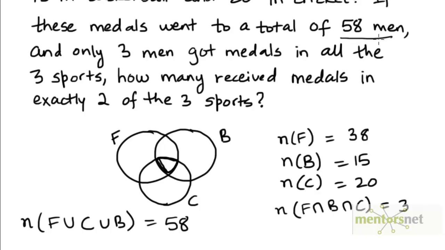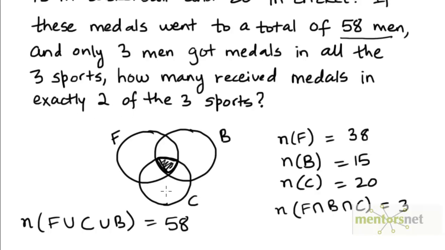So 58 men are receiving medals. Among them, 38 are receiving medals in football, 15 in basketball, 20 in cricket, and 3 of the men got medals in all the 3 sports. And we are asked how many received medals in exactly 2 of the 3 sports.